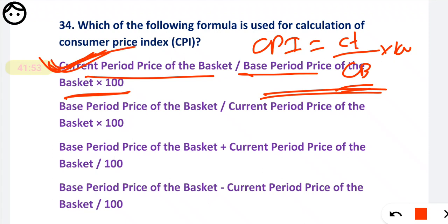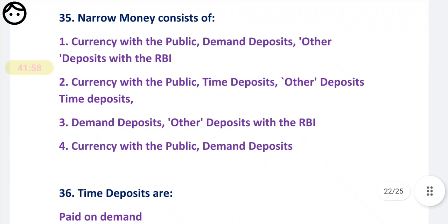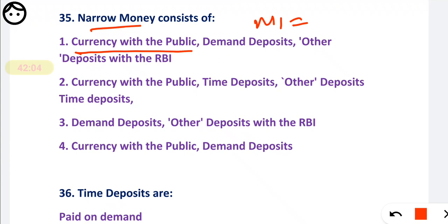Now we will move to the next question, number 35. The narrow money consists of... what is narrow money? Narrow money is nothing but M1, and M1 is the currency with the public plus demand deposits with the banks plus other deposits with the RBI. So the first option is correct. No need to look at the other options, just mark the first option, narrow money. We got the definition, very easy to remember, right?